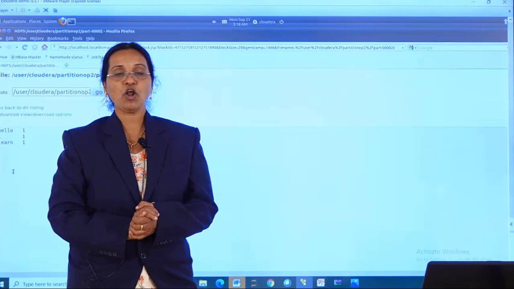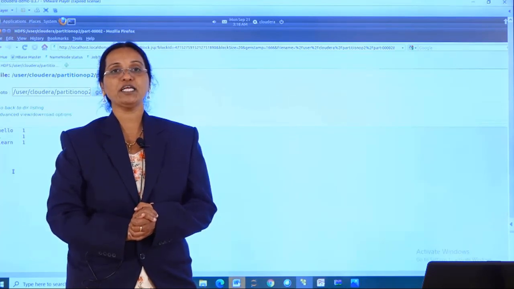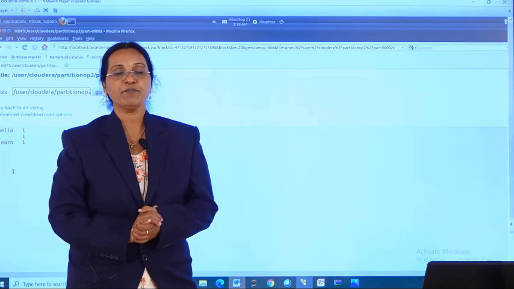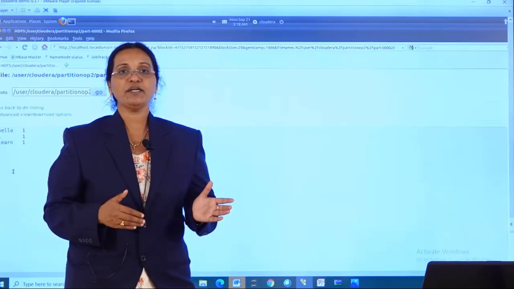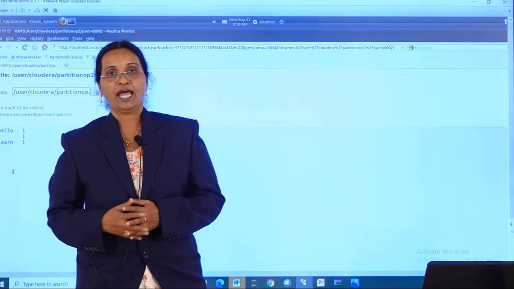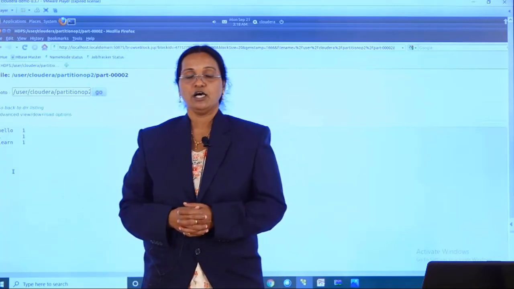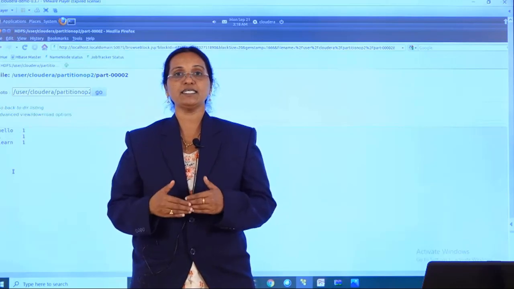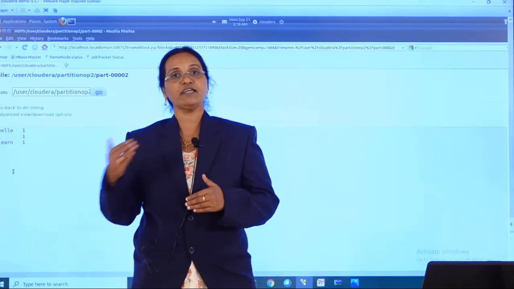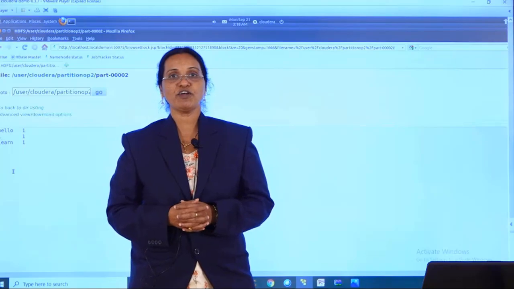In the programming logic we need to write how many partitions you want to have. In this manner the combiners and partitioners have been implemented through writing the program, and this is the output we got. In the same manner you can implement partitioners and combiners for any other purpose on any other data sets also. Thank you so much for listening to the class.